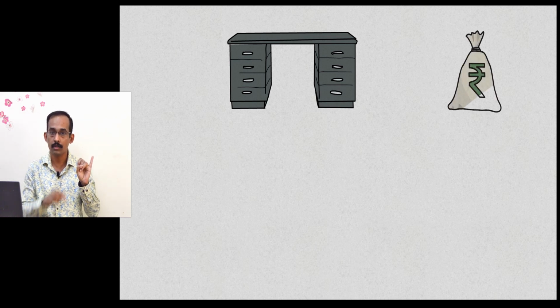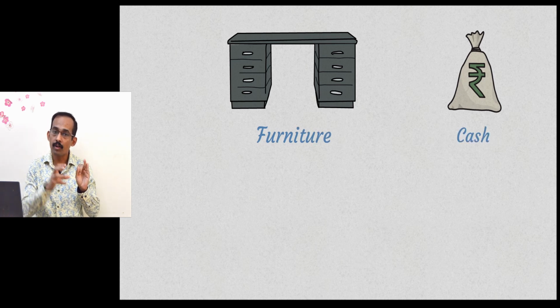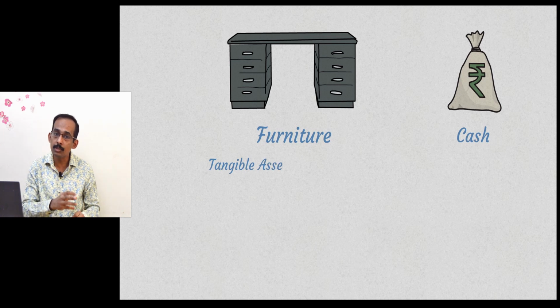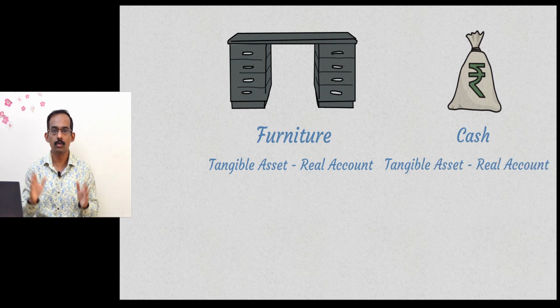Yet another example: purchased furniture for an amount of 3,000 by cash. Identify the accounts. Furniture is one account, cash is another account. Identify the type of account. Furniture is a tangible asset falling under the real account category, and cash is also a tangible asset falling under the real account category. So the rule of accounting that applies here is that of the real account.